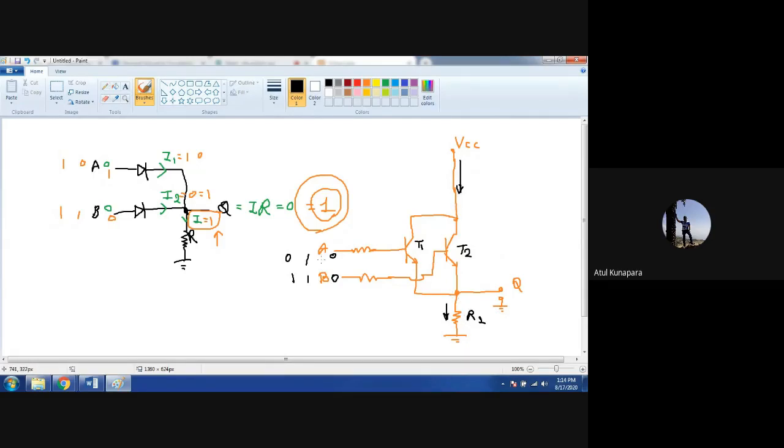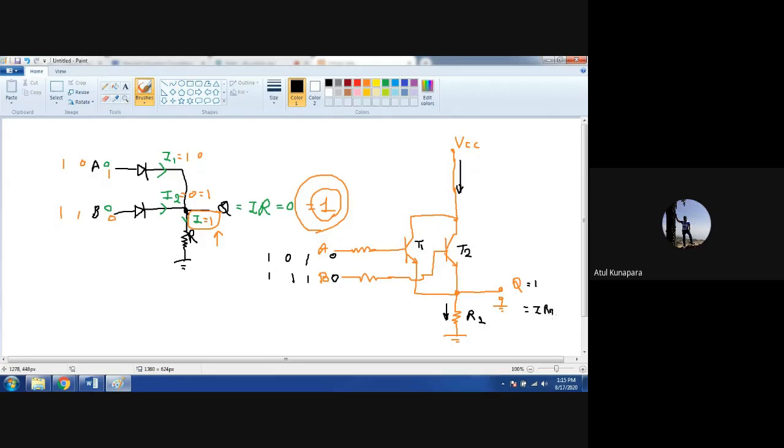In this way, in all the conditions, whether A is on or B is on or both of them are on, your current through R2 can be there, and that will give you output Q at logic 1. Right? Because Q is nothing but current into resistance R2.